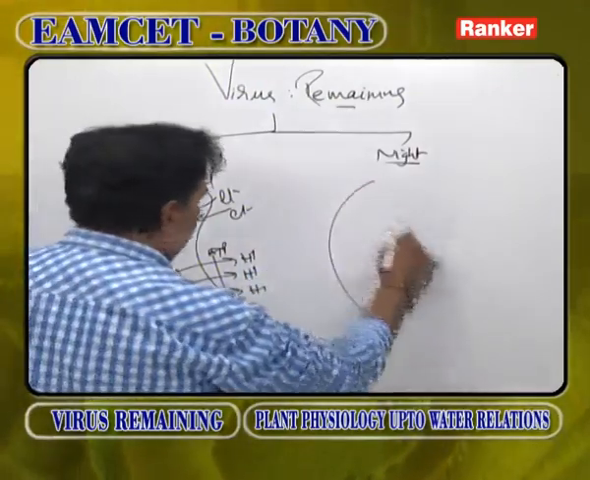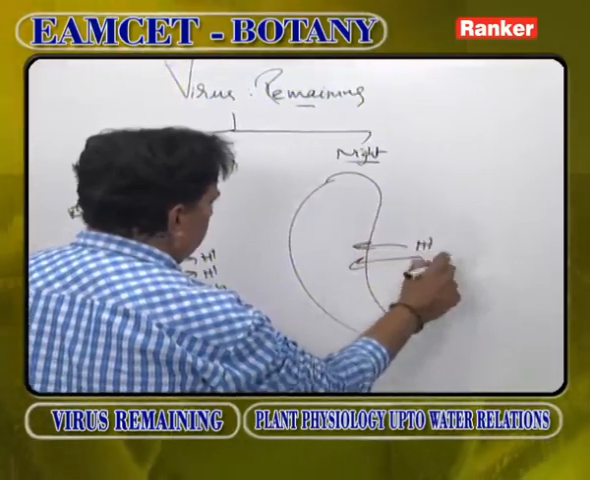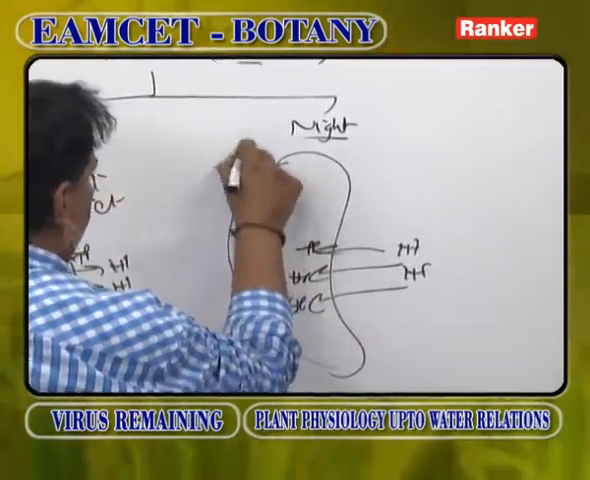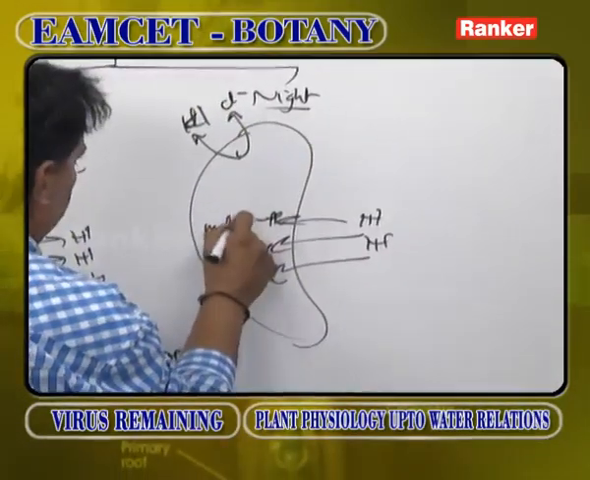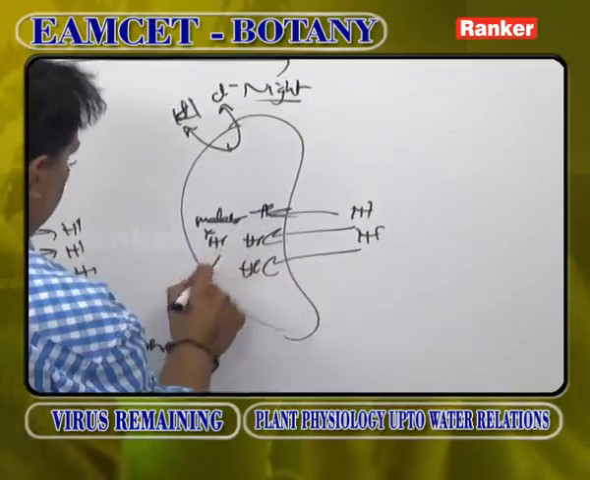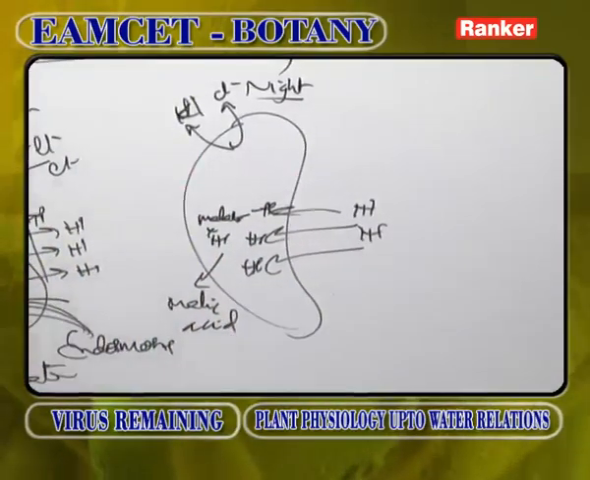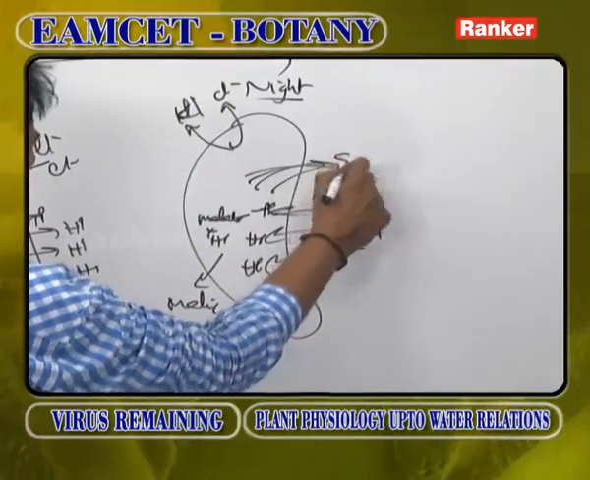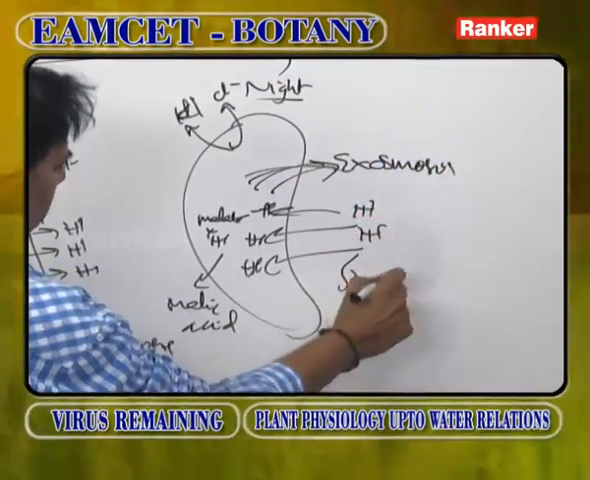In the night times, what happens? Whatever protons moved outside now enter the guard cells. So because of that, K plus and Cl minus move out. Malate combines with H plus and forms malic acid, moves out of guard cells into the surrounding cells. Concentration decreases, water moves out of the guard cells, exosmosis occurs and stomata closes.